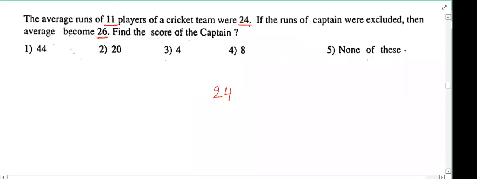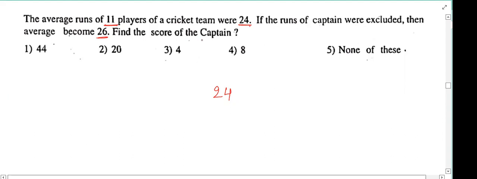Tell me, is the captain exiting with exactly 24 rupees, or less than 24, or more than 24? Less than 24. Very good. After the captain exits, our average amount is increased, which means he is leaving some amount for us. How much amount is he leaving?